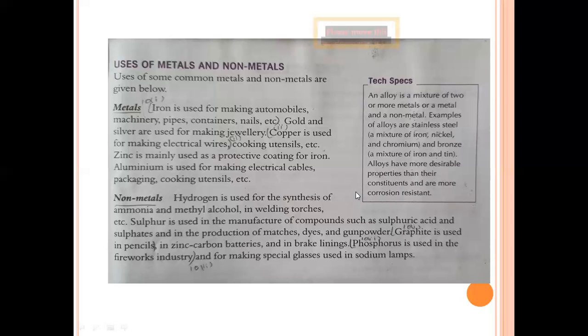So this is all about metals and non-metals. We saw what are metals and non-metals. They are the basic materials available on earth, their physical properties and chemical properties and their uses.